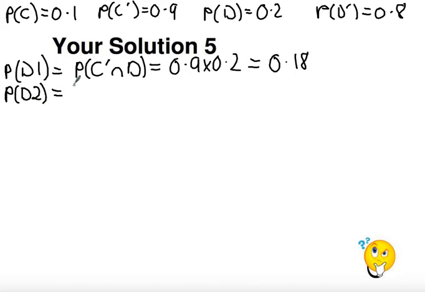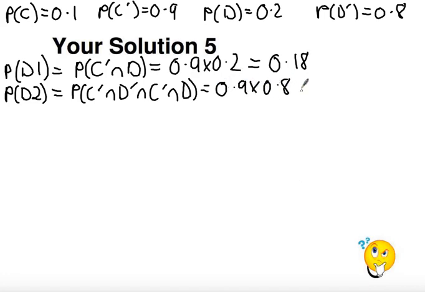Well, that's going to be the probability Casey misses, and Daisy misses, and Casey misses, and Daisy hits. So I get 0.9 times 0.8 times 0.9 times 0.2, and so when we calculate this, we get an answer of 0.1296.